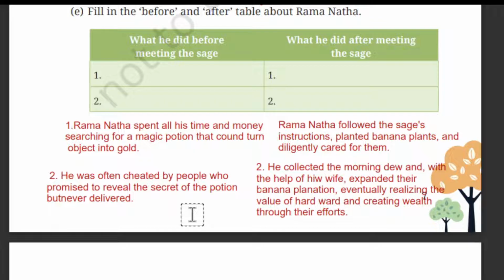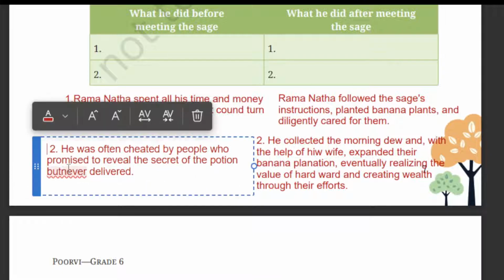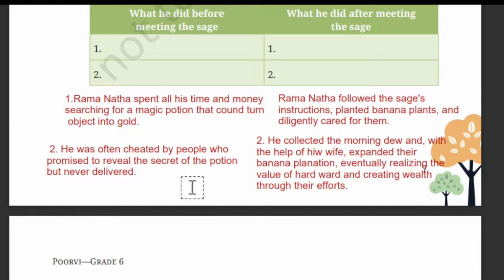Okay, now I have created the answer for the second one. So, second thing you can write, he was often cheated by people who promised to reveal the secret of the potion but never delivered. Okay, there is a space here. So, but never delivered.